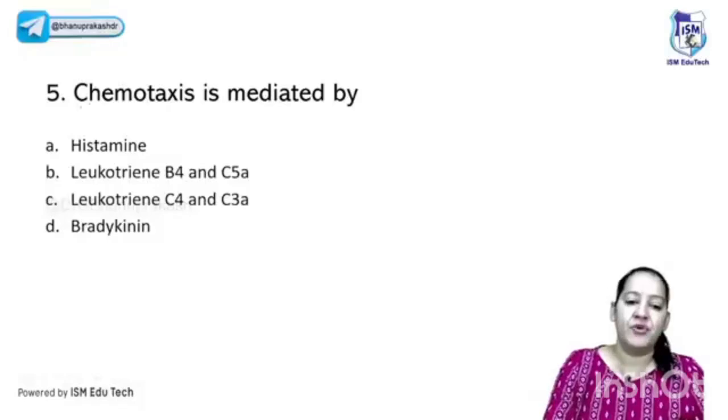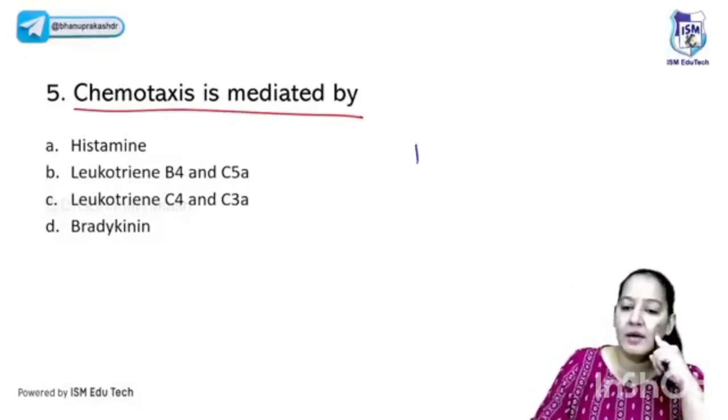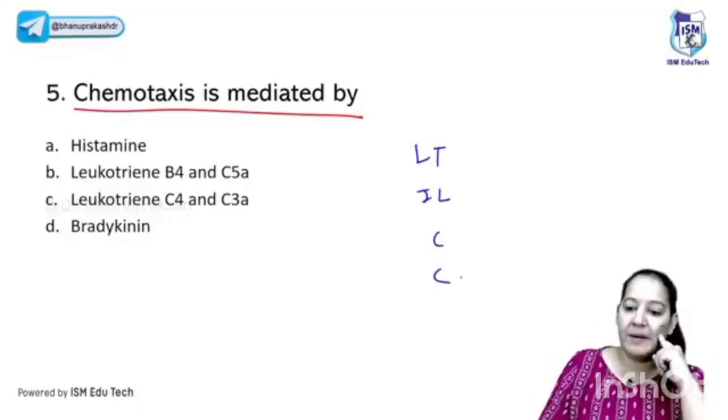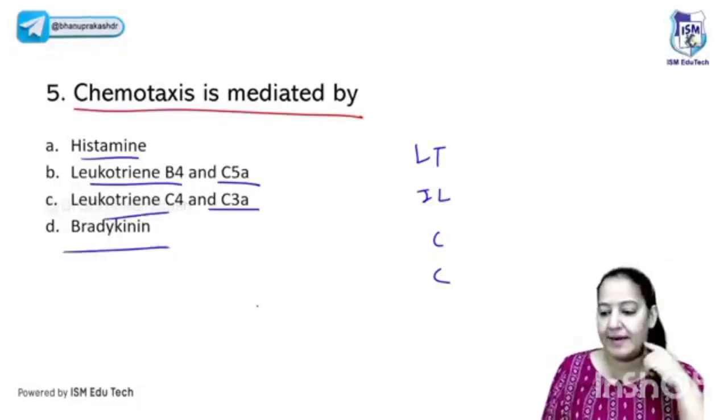So the next question is in front of you. Chemotaxis is mediated by... I told you the chemicals for chemotaxis: one leukotriene, one interleukin, and 2 complement. You have to learn the numbers and match them here. Is it histamine? Is it leukotriene B4 and C5a? Is it leukotriene C4 and C3a? Or bradykinin? If you know the numbers, you can answer it very easily.